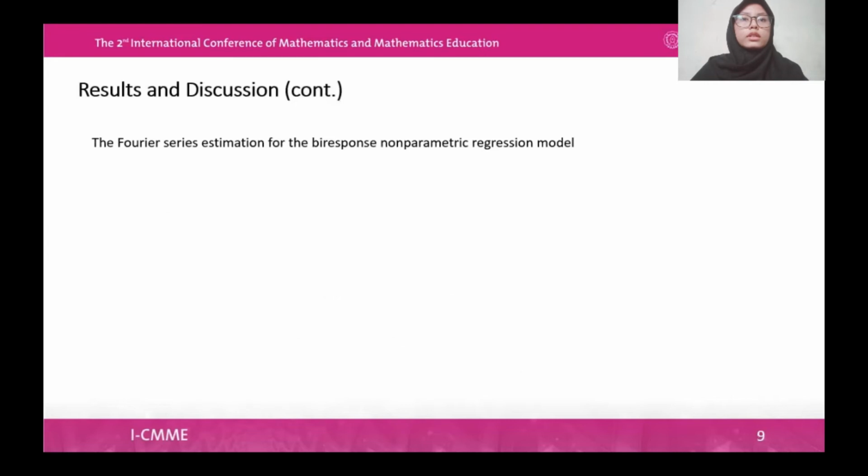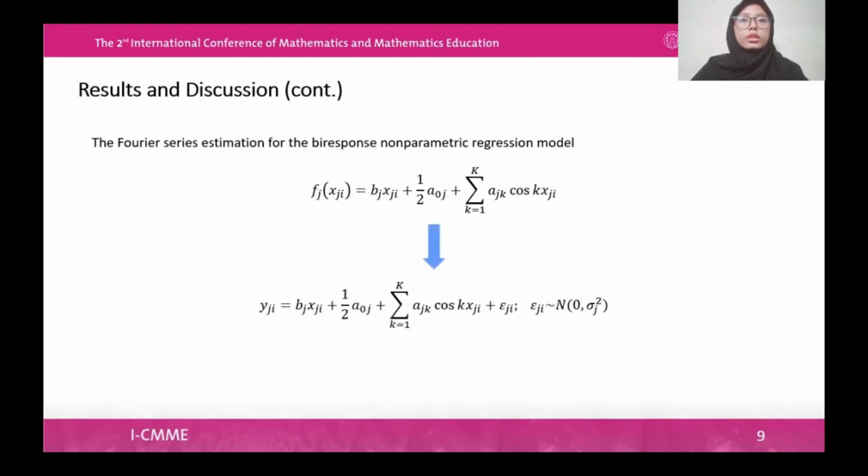If the relationship between the response and predictor variable doesn't follow a certain pattern and also has a periodic or seasonal pattern, then the nonparametric regression function can be approached using the Fourier series estimation method, so that the regression function is written as this formula. Then the nonparametric Biresponse regression model with the Fourier series estimation method is obtained by this formula, and it can be expressed in this matrix.